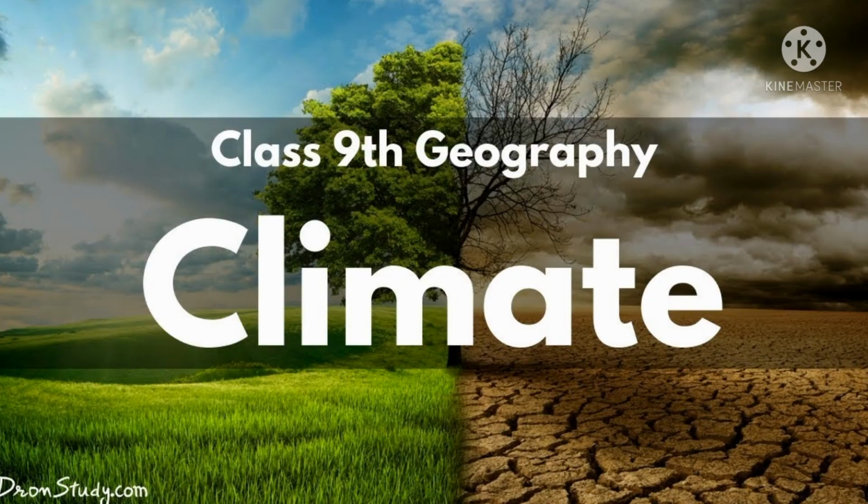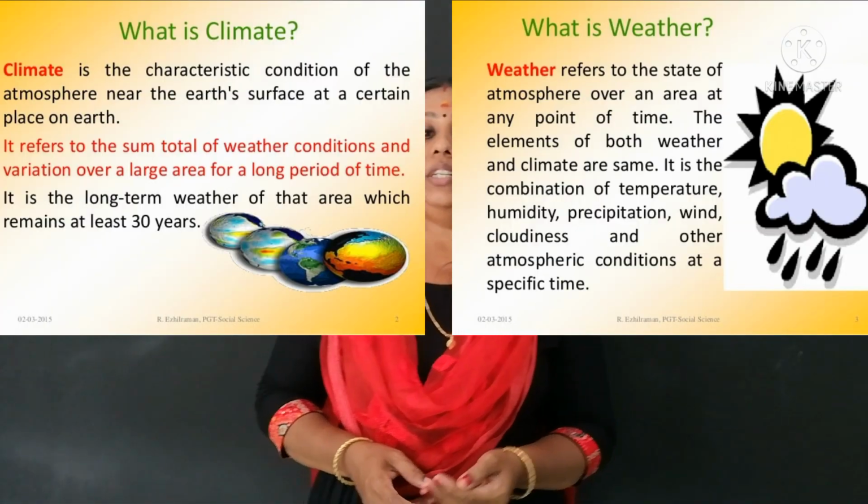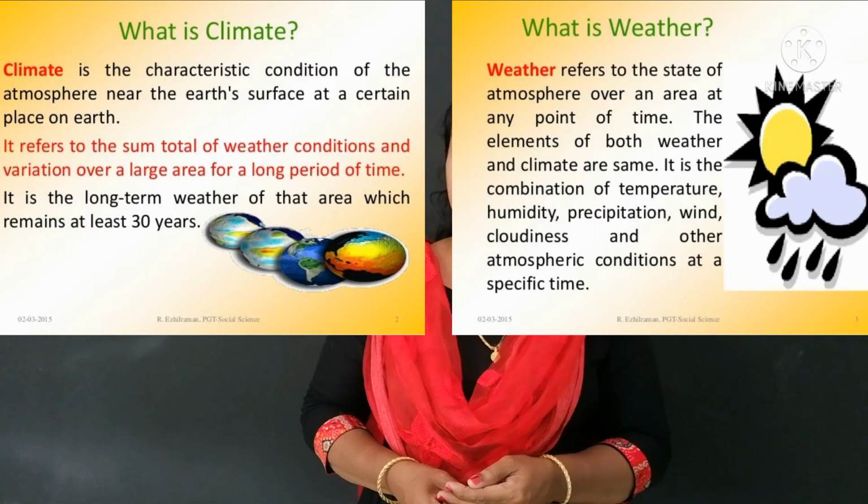In the previous class, we discussed the fourth chapter in geography, that is climate. There we learned what is climate, what is weather, and what are the elements of weather and climate. Common factors we discussed.